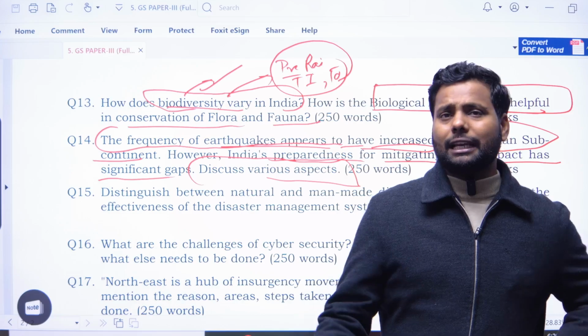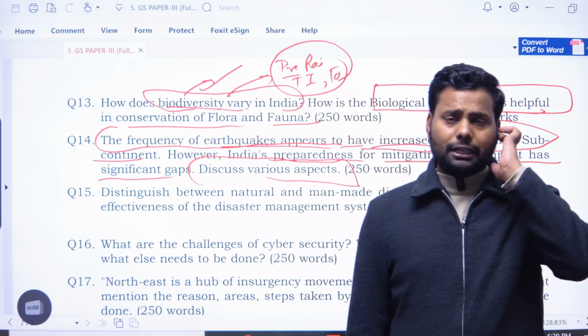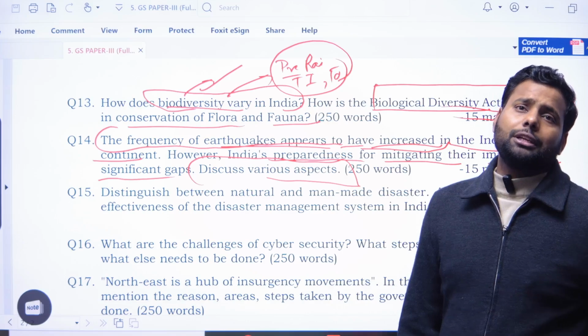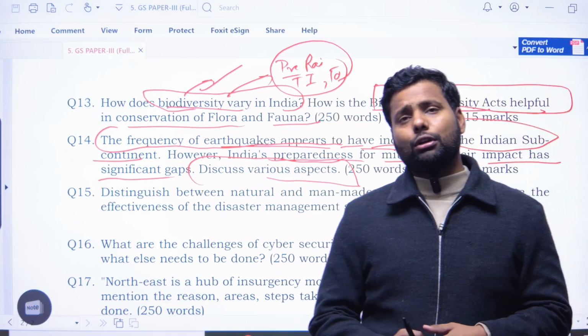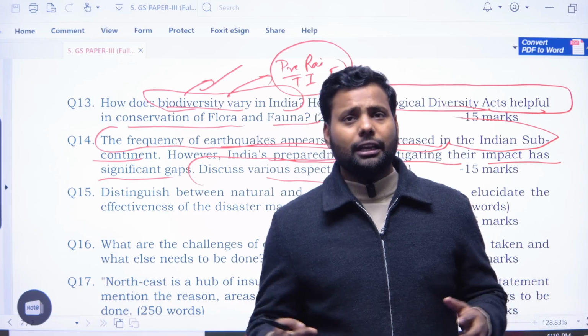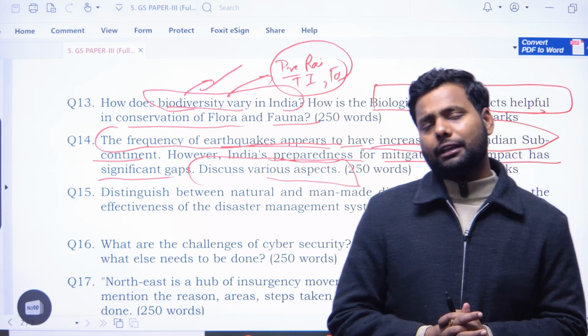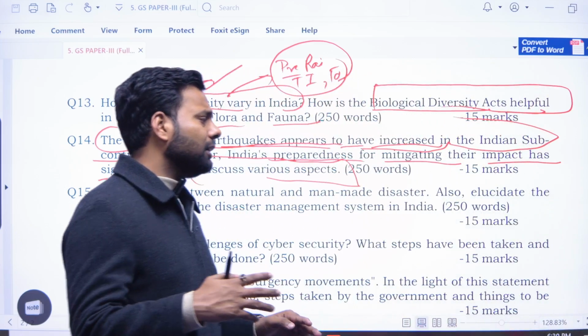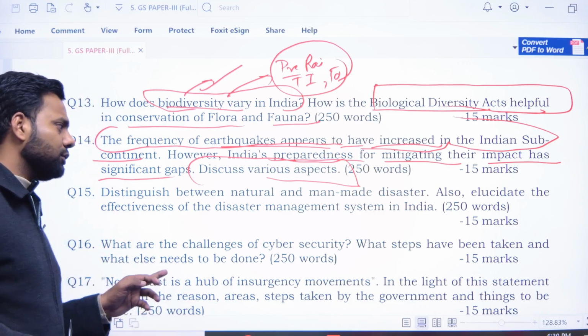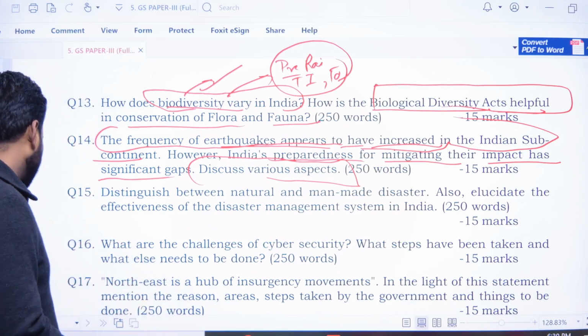One is the policy gap, one is the unwillingness of the political leaders, and the people are also unaware of the disastrous effects of the earthquake. We can say there is a lack of awareness, lack of education about disaster in India.